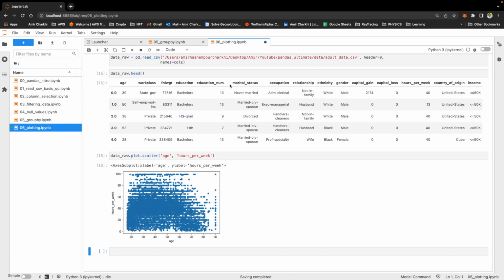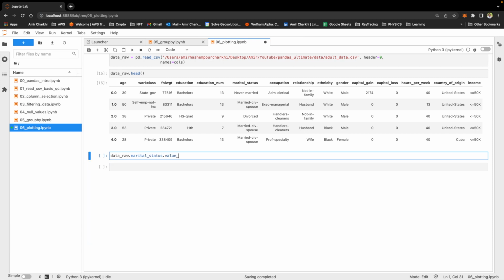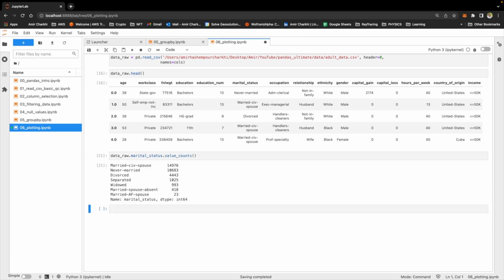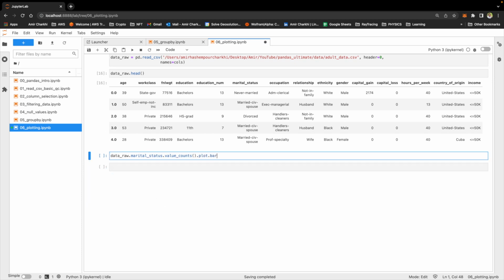What about if I were to understand the bar chart of marital status, how many people are married, how many people are never married? Select the column, which is marital status, value counts. Let me show you what it looks like. 18,970 people who are married. Go to plot and then take the bar.